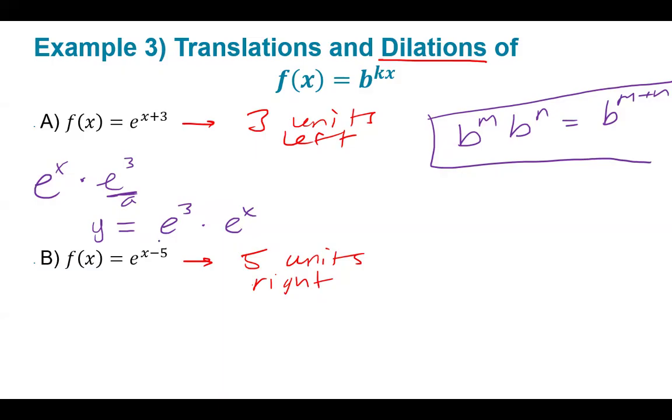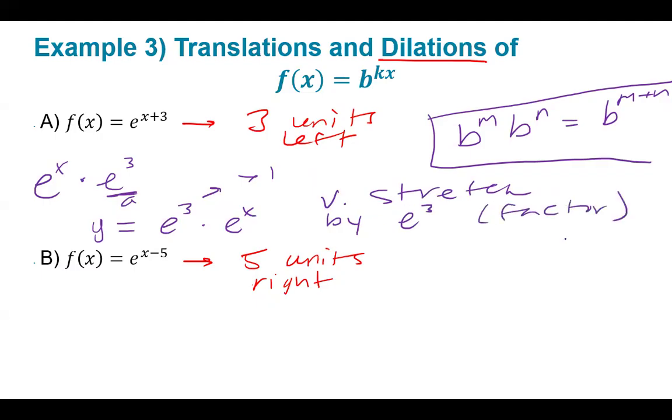So now I'm looking at my a value. And my a value, is it greater than 1 or less than 1? It's greater than 1, right? Because this value is greater than 1, I now know that I have a vertical stretch by e to the 3. I forgot the word factor. Pretend that says factor in there. By a factor of e to the 3. It's a vertical stretch because this value is greater than 1. And we're going to look at it in Desmos so you can see what I mean when I say they're the exact same.